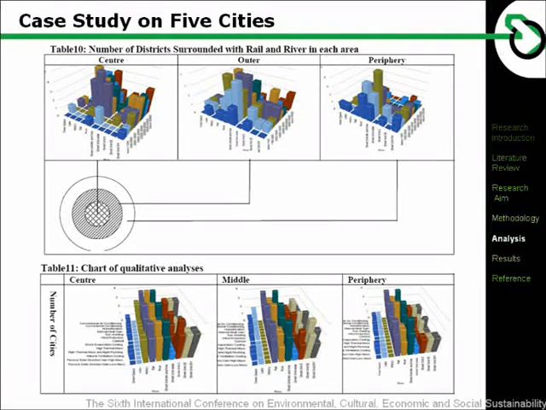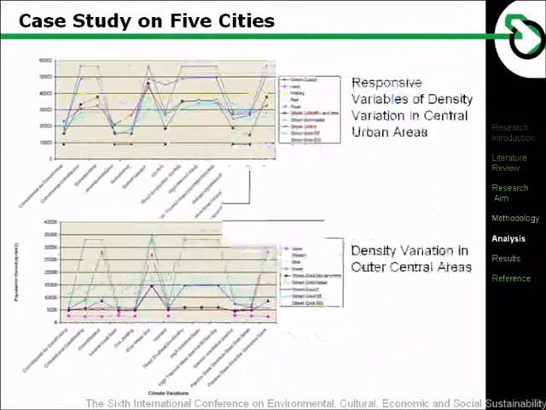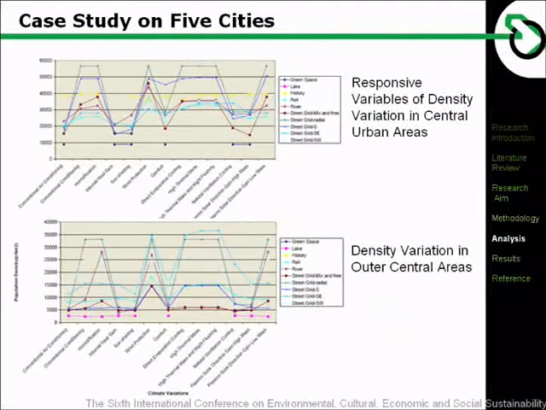The districts need to be classified into central urban area, outer urban area, and peripheral urban area according to their proximity to the city center. The chart below provides the effect of centrality on urban density. The chart shows the number of cities which have districts that meet the 2 variables. The comparison of the chart shows that the central urban area, outer urban area, and periphery available districts cluster at different density ranges. The outcomes are displayed in the 3-dimensional charts.